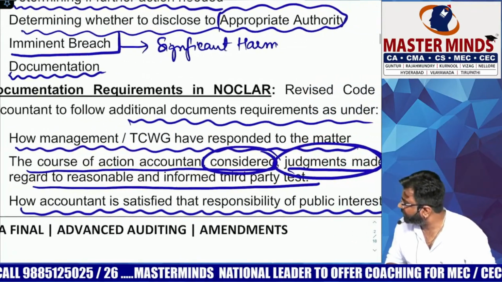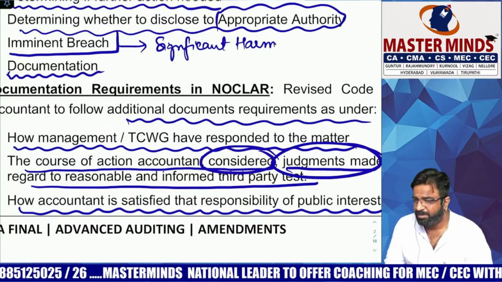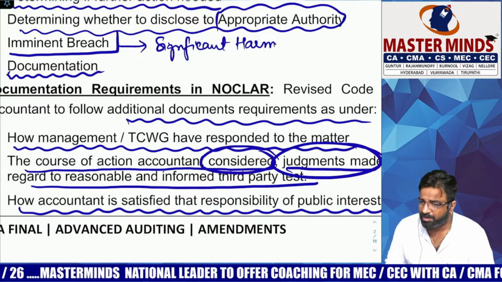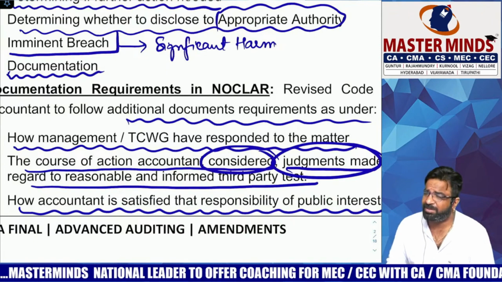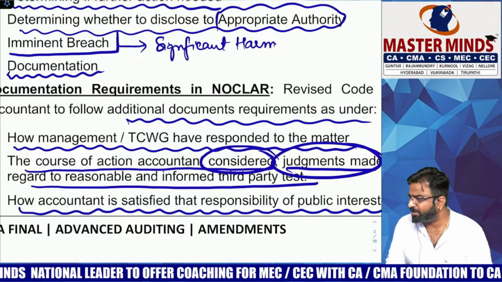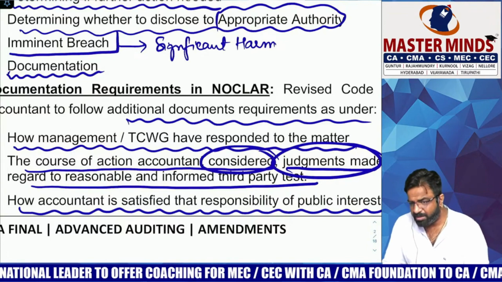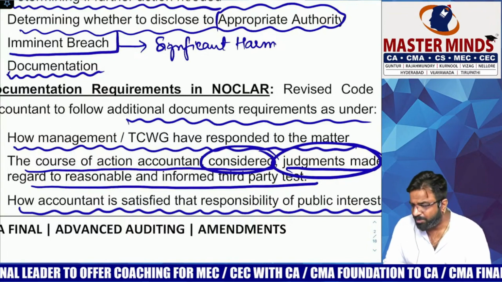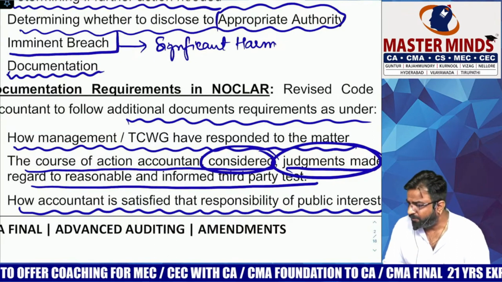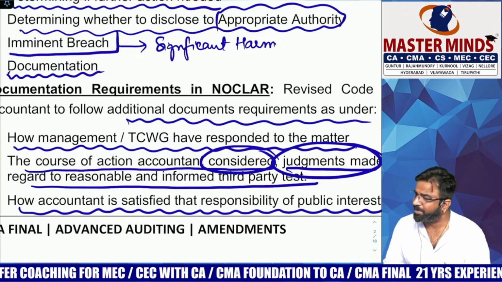Second, the course of action the accountant considered, the judgments he made and decisions that were taken, having regard to the reasonable and informed third party test. Now tell me, you came across the NOCLAR. There may be a possibility that you may take it personally. Let me give a practical example. Suppose one chartered accountant is there. He came to know that his client is doing terrorist financing, and a few years back he lost his brother in a terrorist attack.